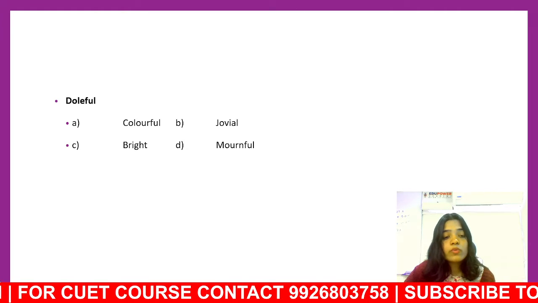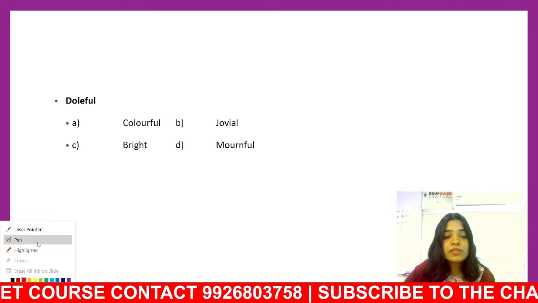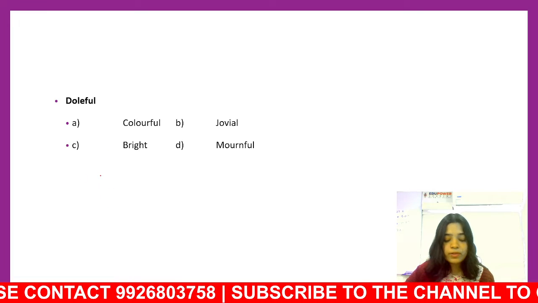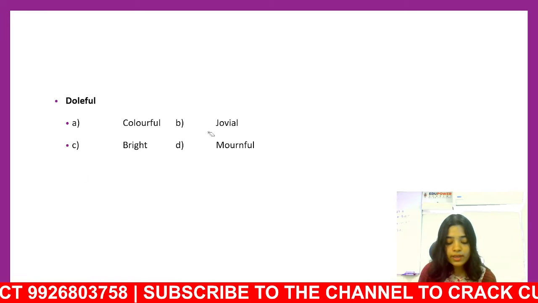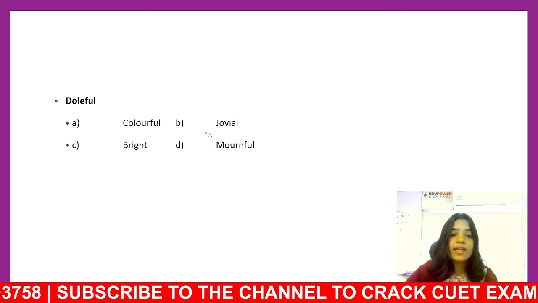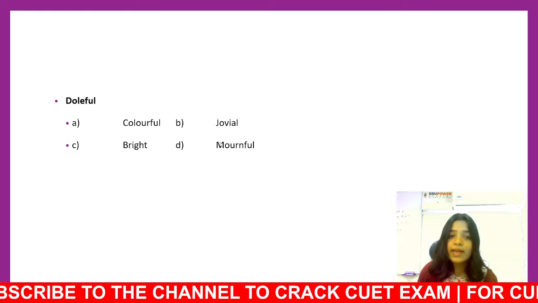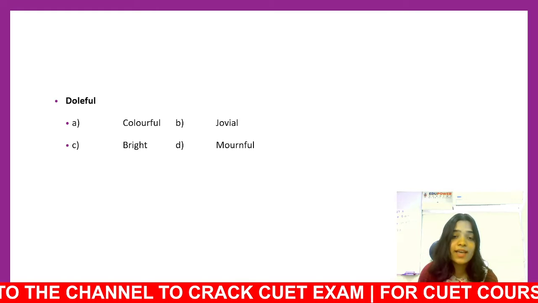Jovial is something which is happy. A jovial atmosphere is a happy atmosphere. Okay, so can it be jovial? It cannot be jovial. Can it be bright? No. Can it be mournful? Yes, it can be mournful.